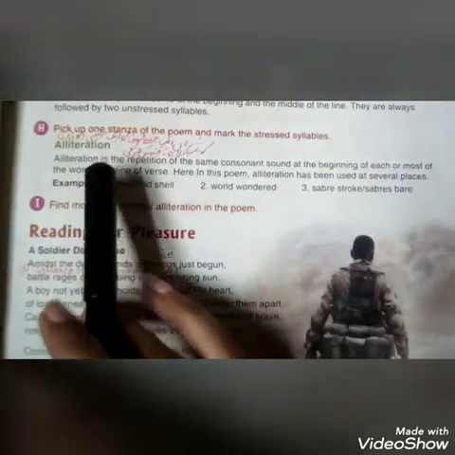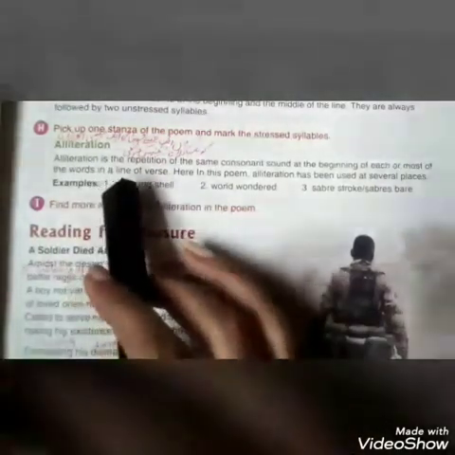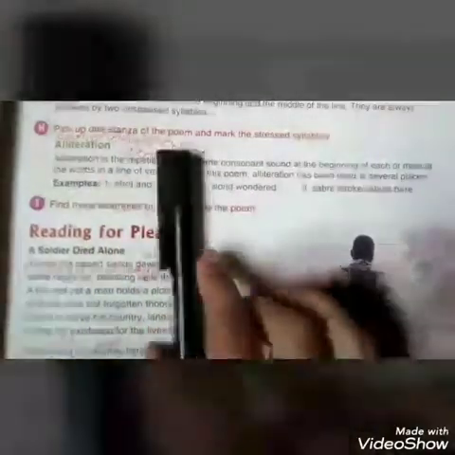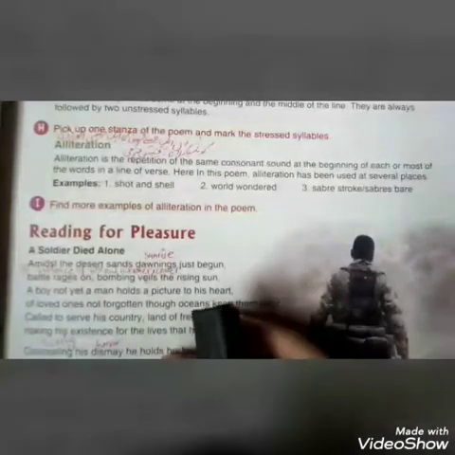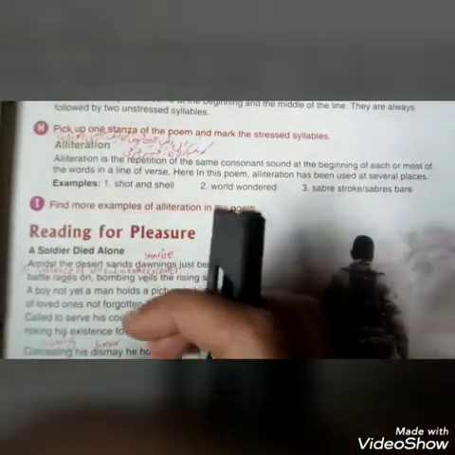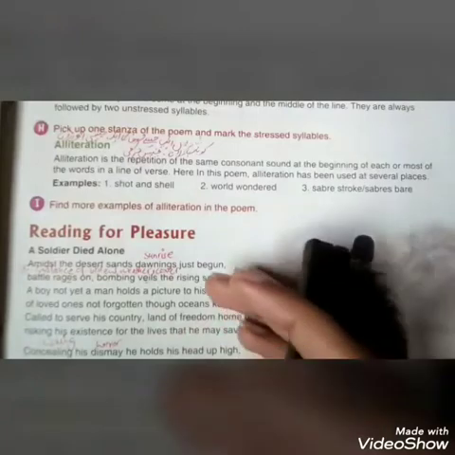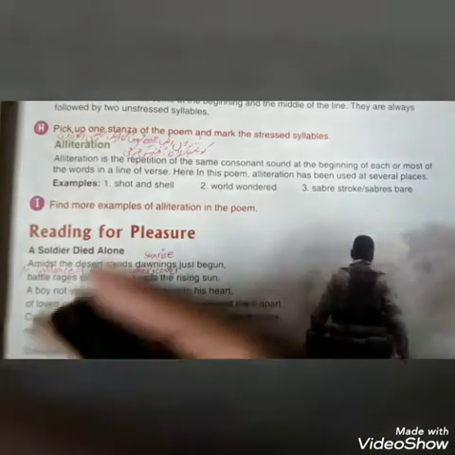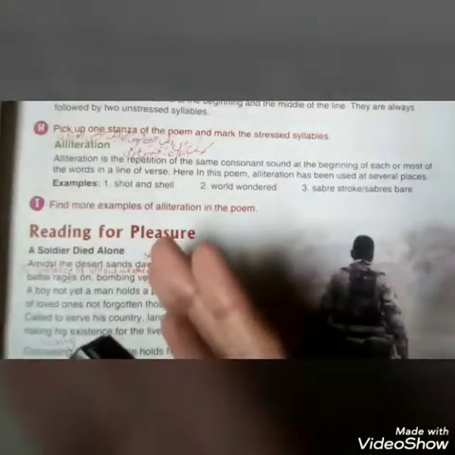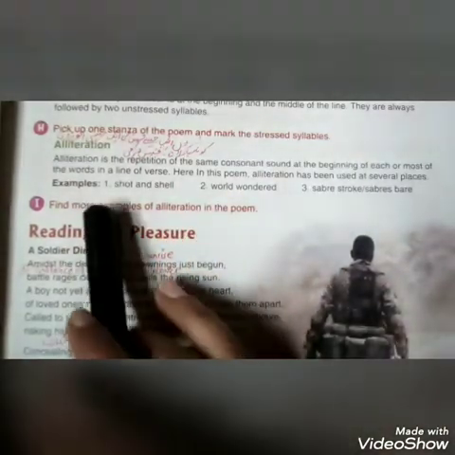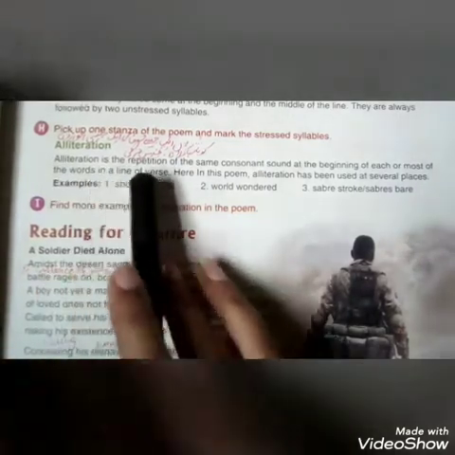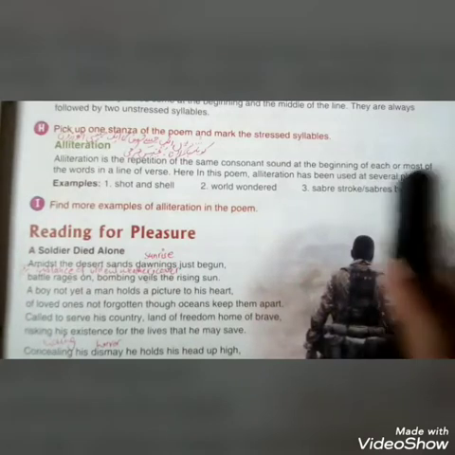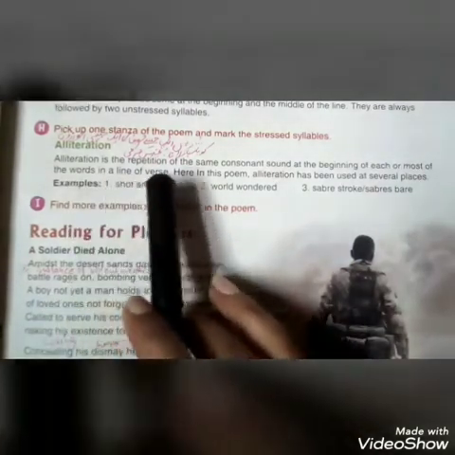Now come to the alliteration. Alliteration, this is the second device that the poet has used in his poem. It means in any verse using the same sounds, or using the same letters repeatedly in a poem, with consonant words, consonant letters. Like alliteration is a repetition of the same consonant sound at the beginning of each or most of the words in a line of words.